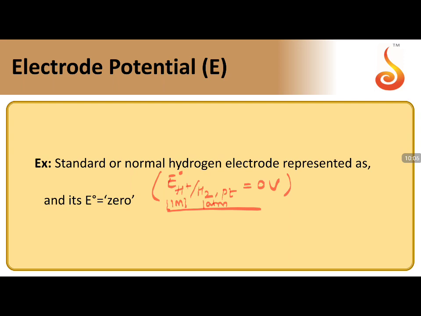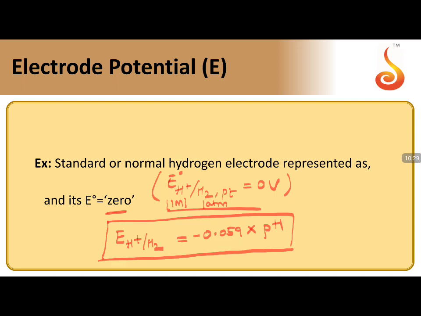Then it is taken as the standard hydrogen electrode, which is arbitrarily taken as 0 volts. What is important here is the formula we should remember: E for H plus to H2 is always equal to minus 0.0591 into pH. This is the formula which you can use in numericals. That is a very, very important formula.